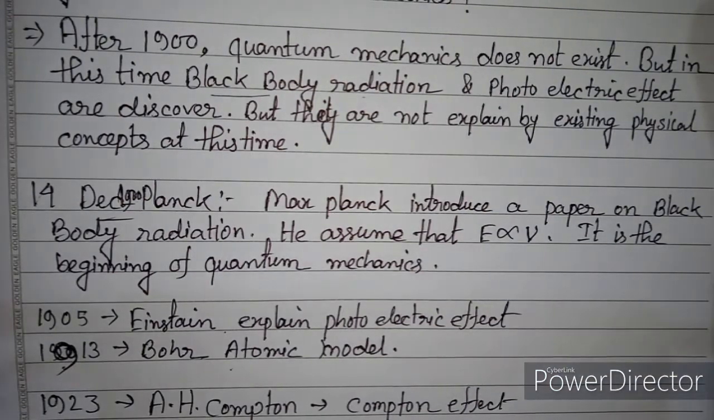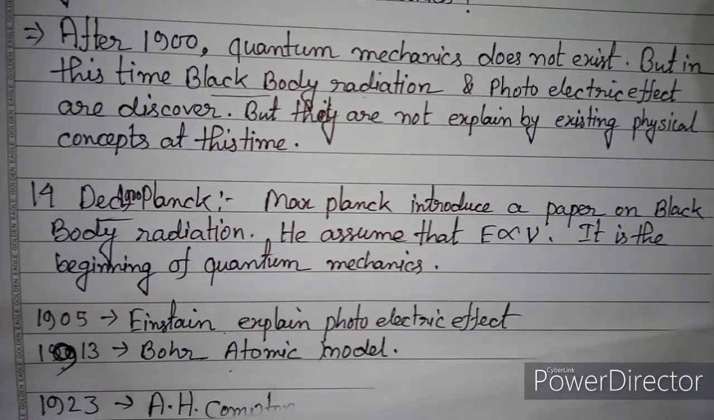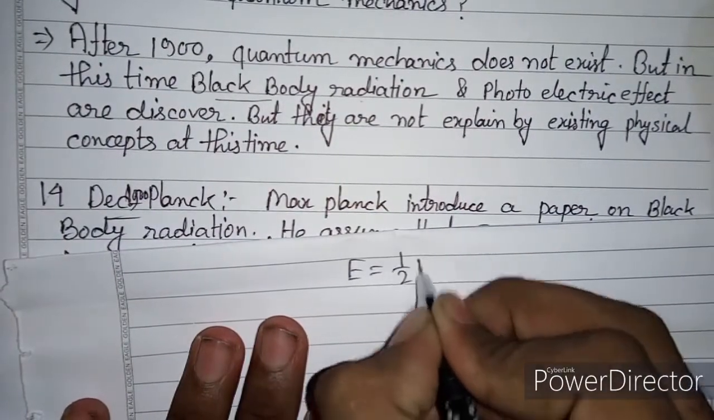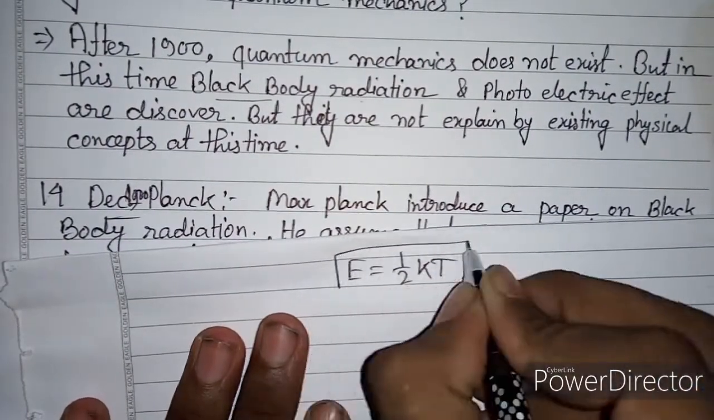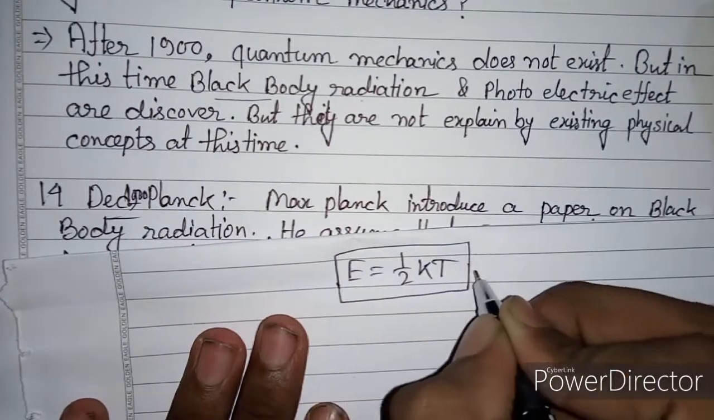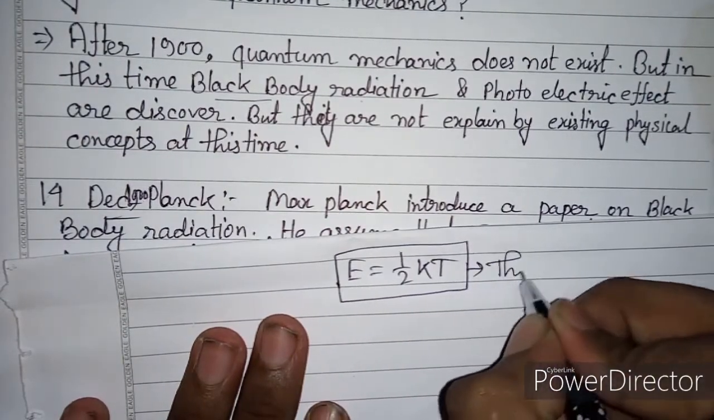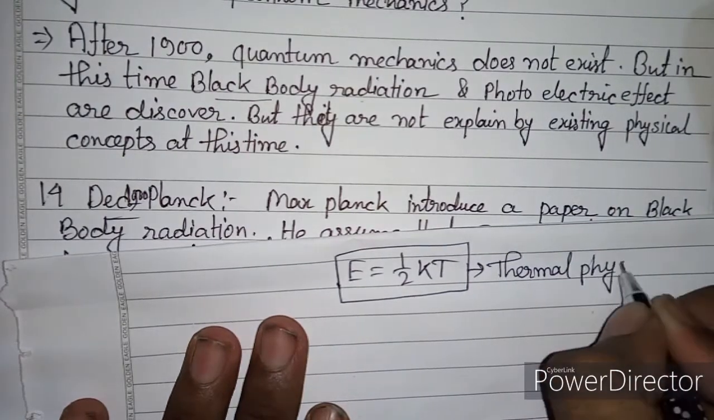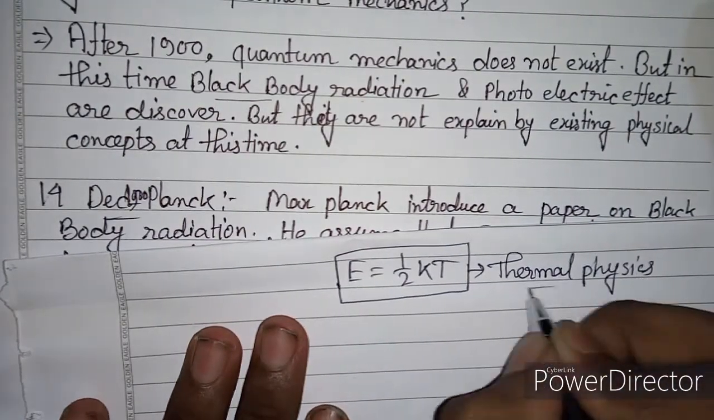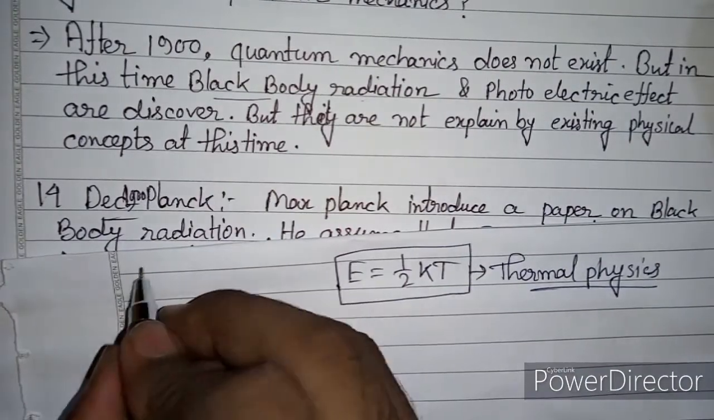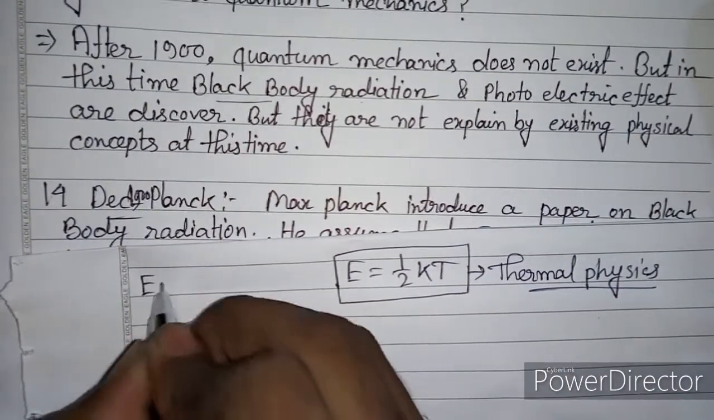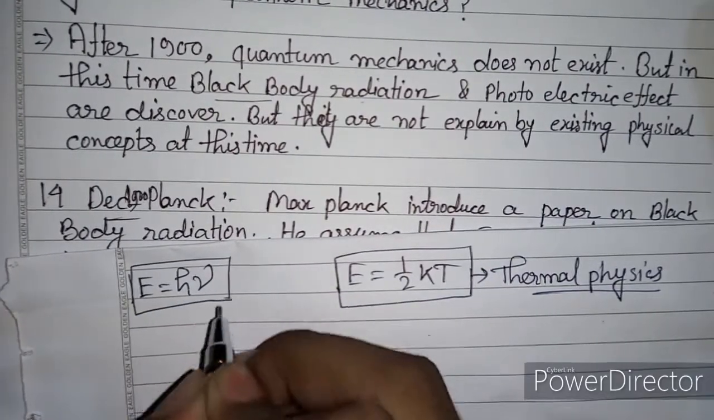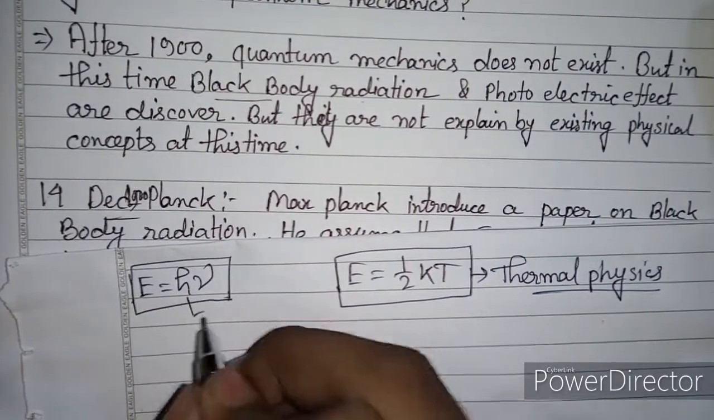Before Max Planck, we knew energy E = half kT. It is the equipartition of energy. It is discussed in thermal physics. But in modern physics, E = hν. It is the Planck relation, where h is the Planck constant.